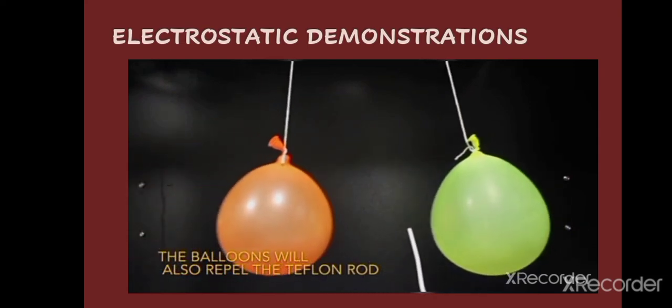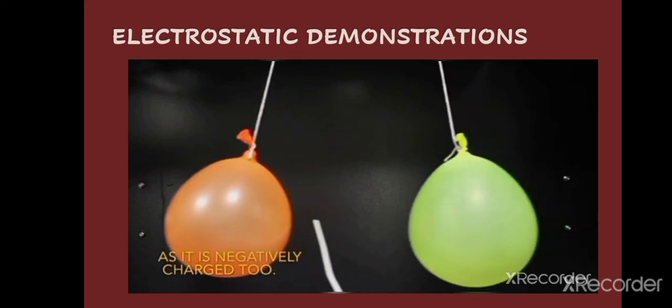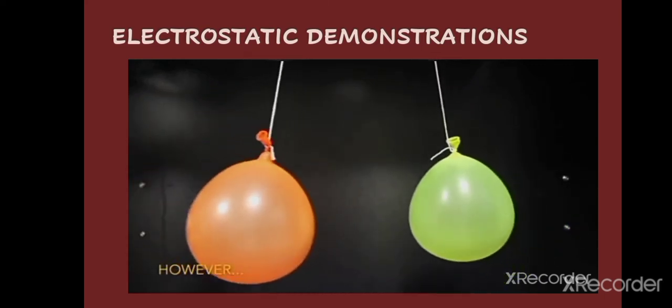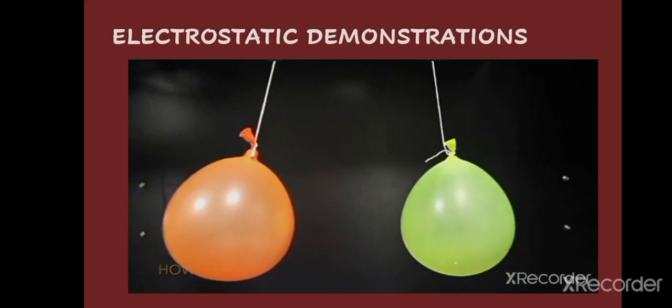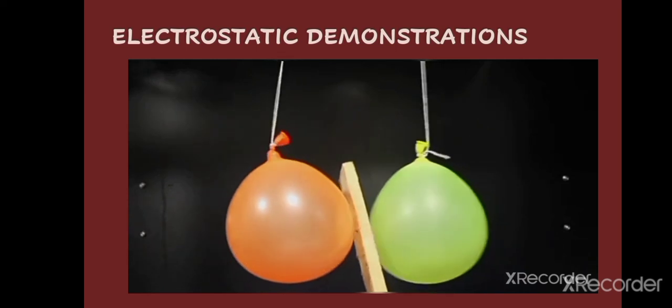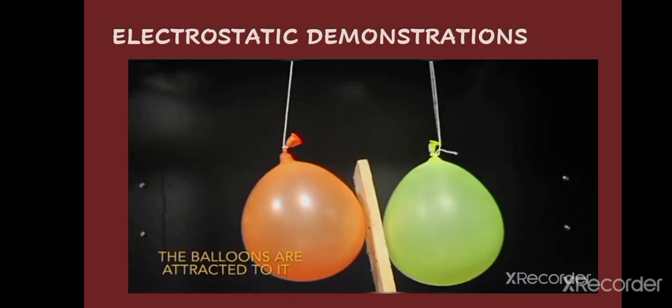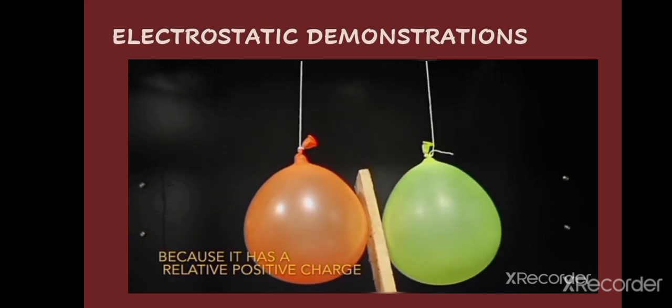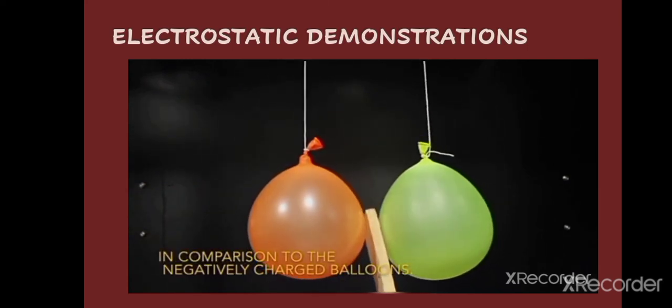Here you can see the repulsion. Here is the attraction, because now a different thing is brought near to the balloons. They will attract it towards the wood.